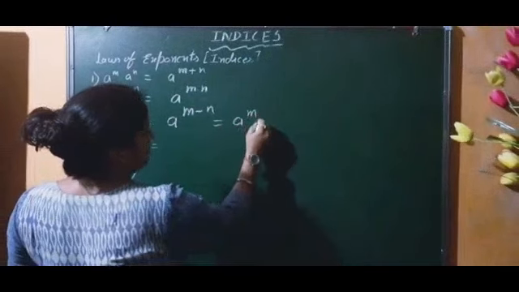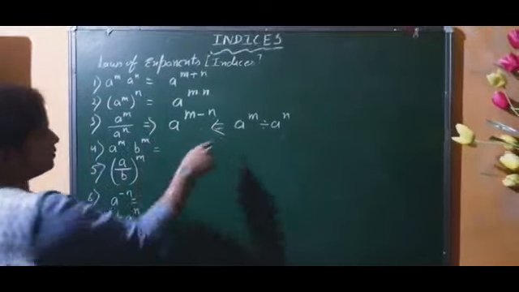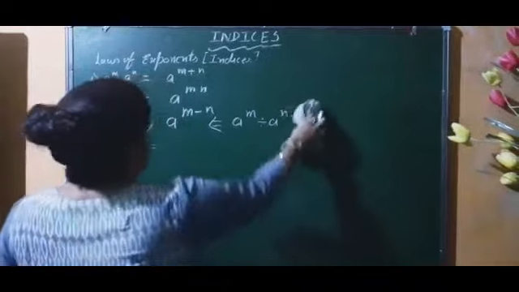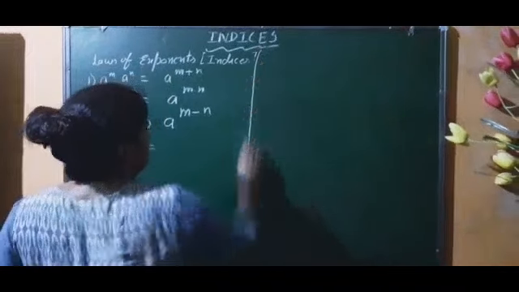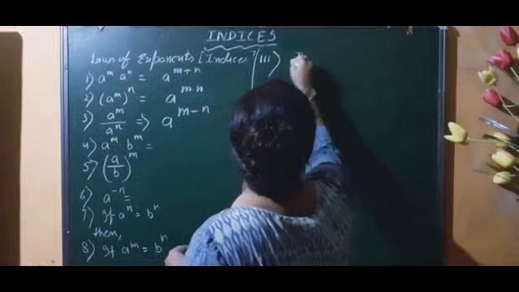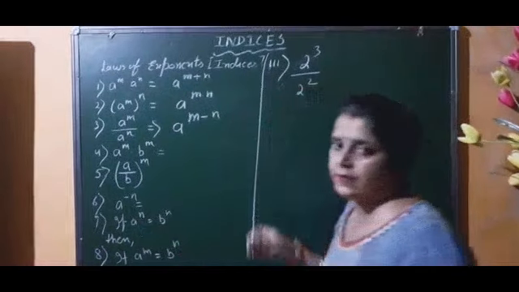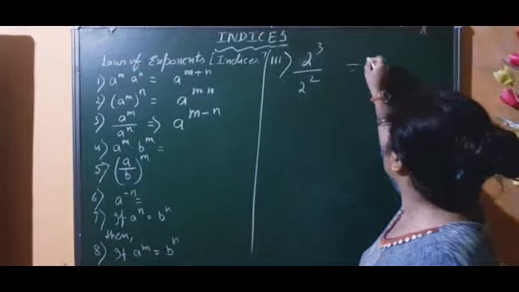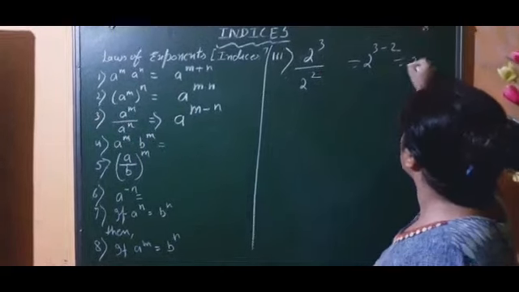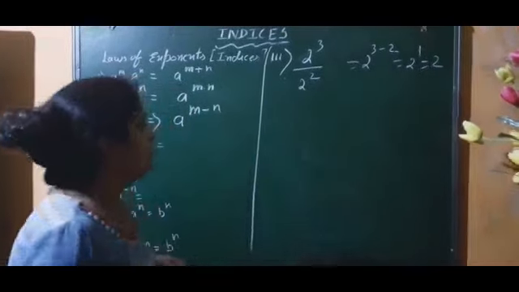If a to the power m divided by a to the power n, both are the same thing, right? So we are going to see the proof of this formula. Is it right or not? For the third one, we will take a formula like 2 to the power 3 upon 2 to the power 2, that is 2 cube divided by 2 square. It equals 2 to the power 3 minus 2. We have subtracted the powers. So it is 2 to the power 1, means 2, right? We are going to cross check whether it is right or not.